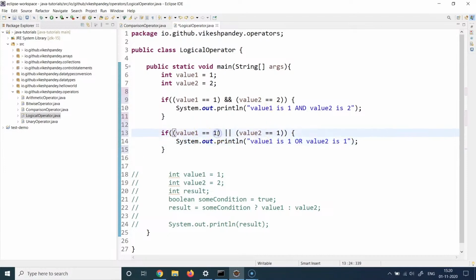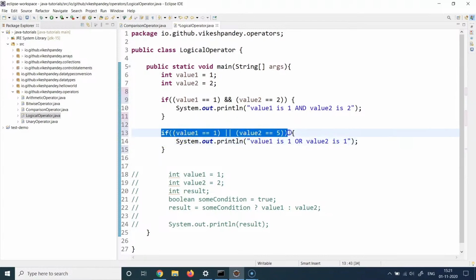For example, if I write it like this, then we know that value 1 is not equal to 4 because it's 1, and value 2 is not equal to 5 because it's 2. In that case, both expressions will become false, and then line 14 will not be executed. If I write it like this, then the left hand expression evaluates to true because value 1 is 1, but the right hand expression is false.